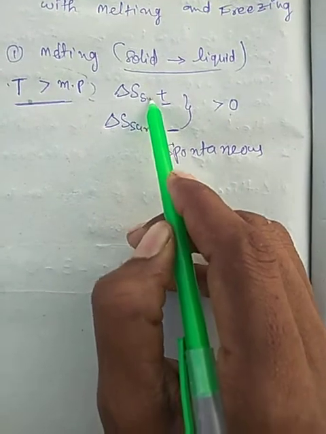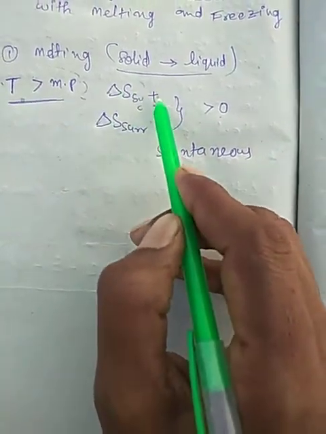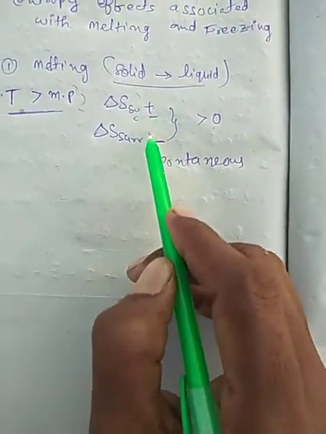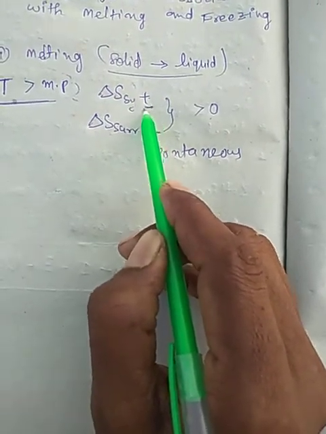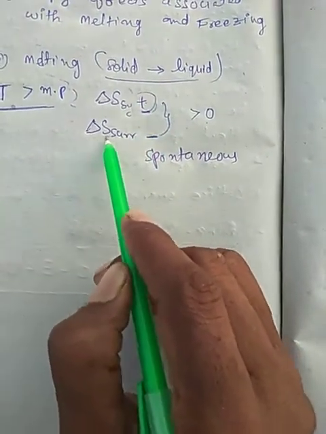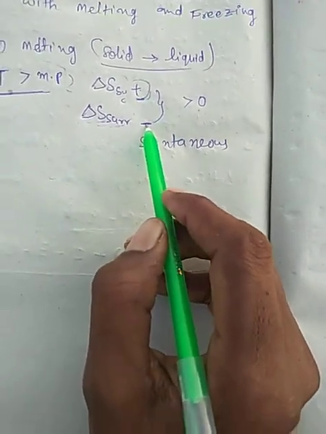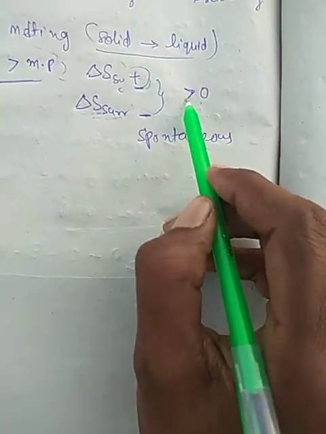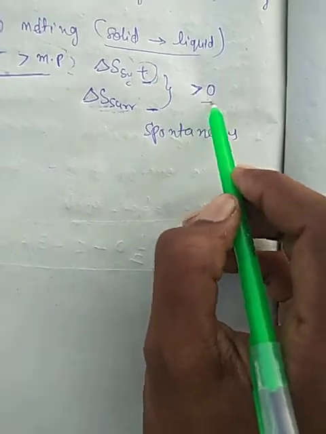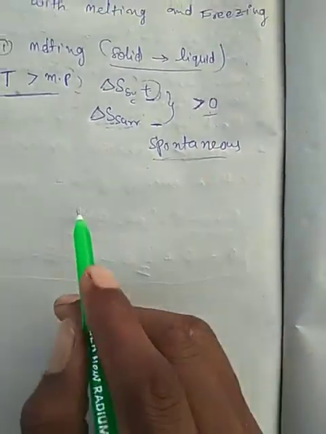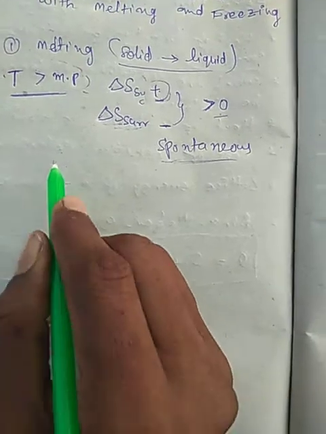Then the change in entropy of the system is positive, and the change in entropy of the surroundings is negative. The comparison of both, the total, is always greater than 0. Now the process is spontaneous. The total change is greater than 0, so the process is spontaneous.